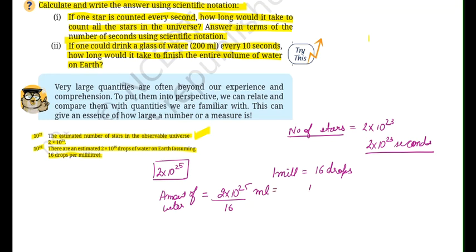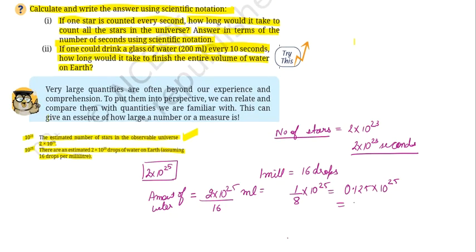So let us solve. It would be 1/8 into 10 to the power of 25. When you solve this further, you will get 0.125 into 10 to the power of 25, which can also be written as 1.25 into 10 to the power of 24. We multiplied by 10, so we have just converted it into scientific notation. So this much amount of water is available on earth.